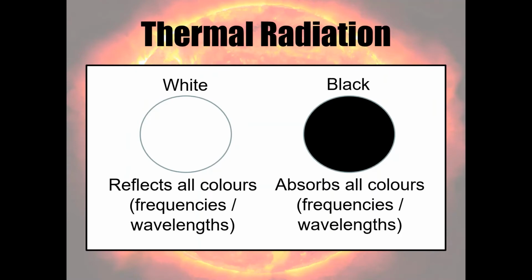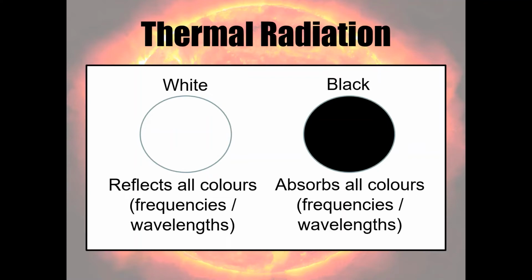So we've just seen from that second demonstration that white shiny surfaces definitely emit less thermal radiation than black matte surfaces. So we can actually use some of the content we covered in Year 9 on colour to explain this. Let's think about what a white object is and does. A white object is white because it's reflecting all different colours. Remember, white is a combination of lots of different colours. Now, each of those colours has a different frequency and wavelength within the electromagnetic spectrum. And if a white object is reflecting all those different frequencies and wavelengths, then it's also going to be reflecting the frequencies and wavelengths just outside that visible region.